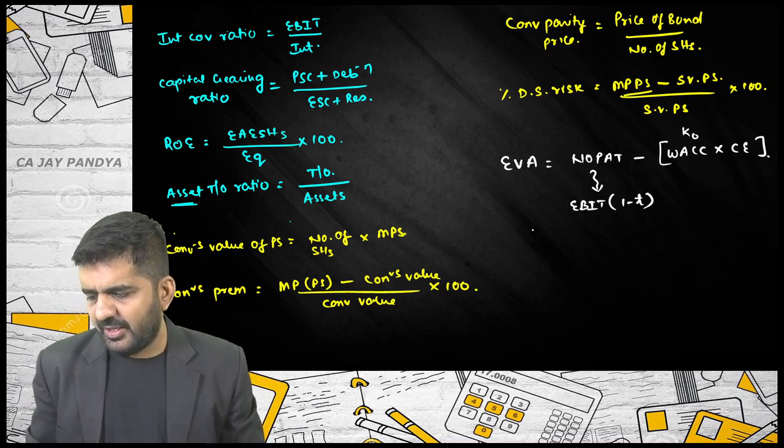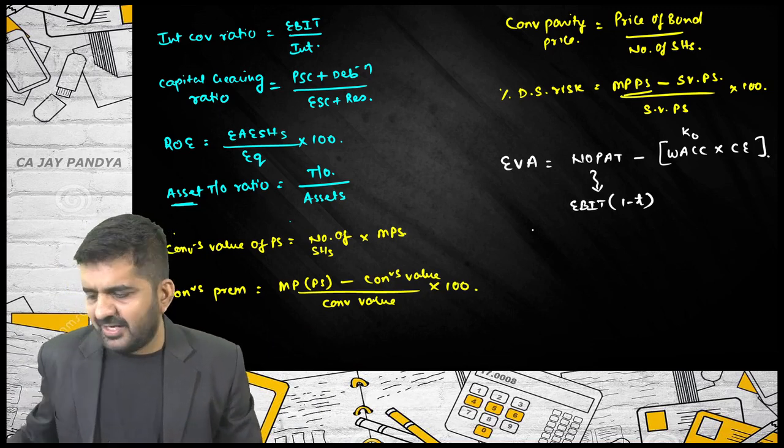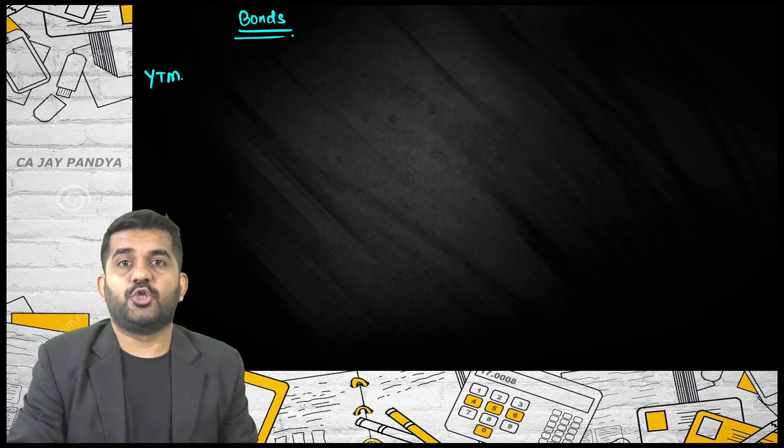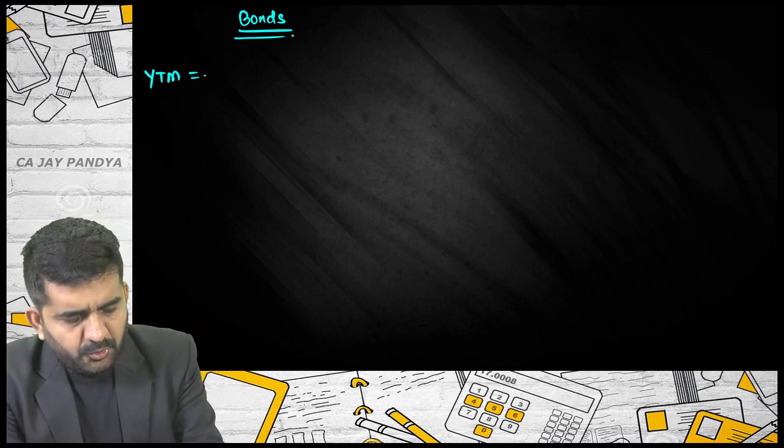After economic value added, we directly went into bonds. And yesterday we have done n number of points of bond. The first point was yield to maturity. What is yield to maturity?